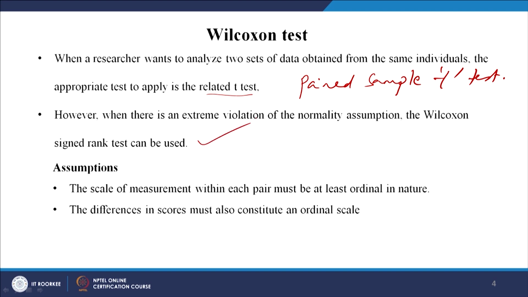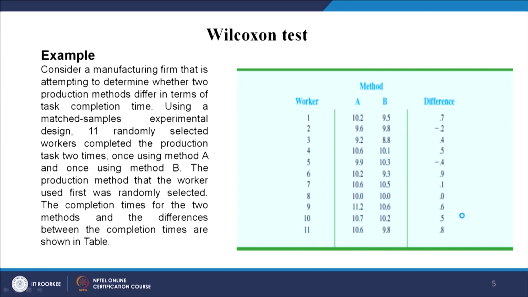The assumptions of this test are that the scale of measurement within each pair must be at least ordinal in nature, and the differences in scores must also constitute an ordinal scale. These are the two assumptions which we have to follow before we go for a Wilcoxon signed rank test. This is the example we had just started.